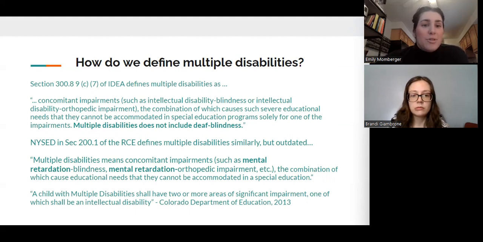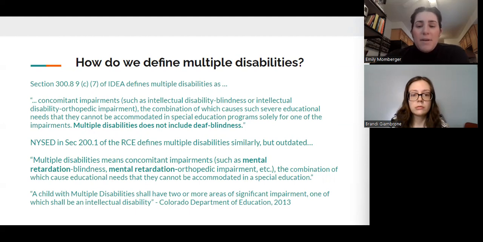Section 300.8(9) of IDEA defines multiple disabilities as impairments such as intellectual disability and blindness, the combination of which is so severe that it cannot be accommodated in a special education program solely for one of the impairments. Important to note is that multiple disabilities does not include deaf-blindness by itself.